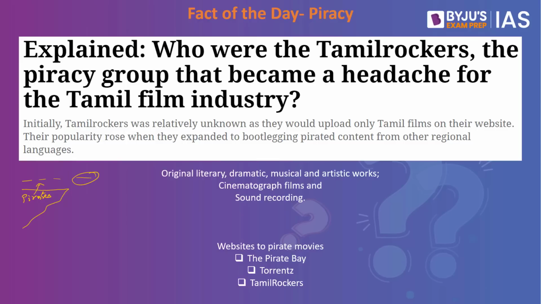Let's say you have the producer. It is the producer who would have invested a lot of money into the making of a movie. It is he who has the rights to sell it to the satellite rights, where it will be released on television. It is he who can also release it on OTT, and it is he who will release it in theaters as well. What if there is a website or a person who records this video illegally and puts it on a website for download or for watching? Such a thing is also called movie piracy.